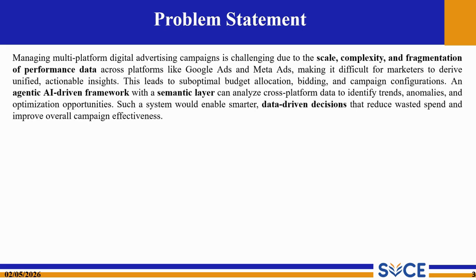Advertising data across Google Ads and Meta Ads is highly fragmented due to different schemas and platform-specific metrics. Existing dashboards mainly explain what happened but fail to provide intelligent root causes and actionable recommendations. Manual analysis is time-consuming, difficult to scale, and delays optimization.